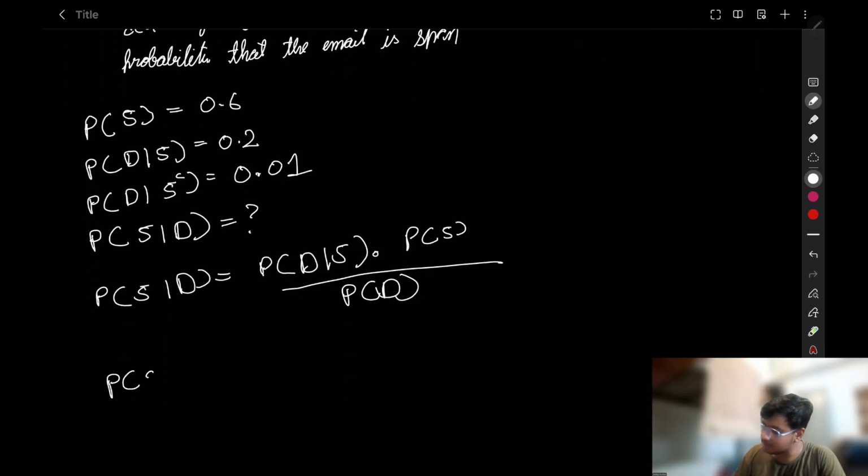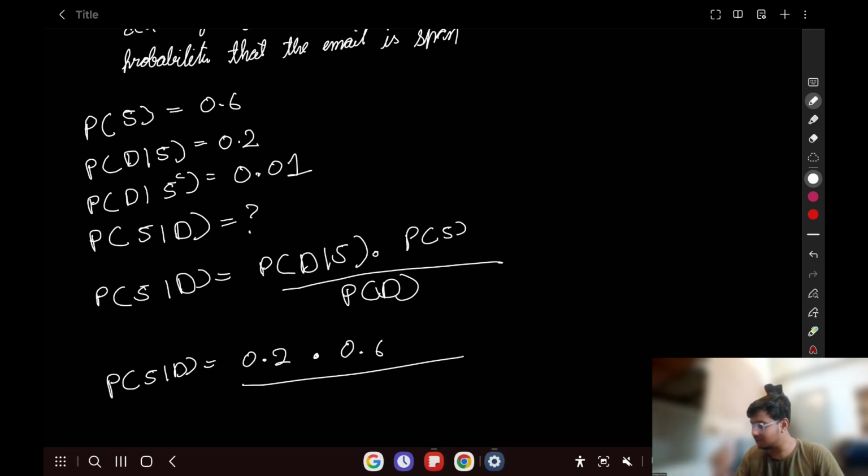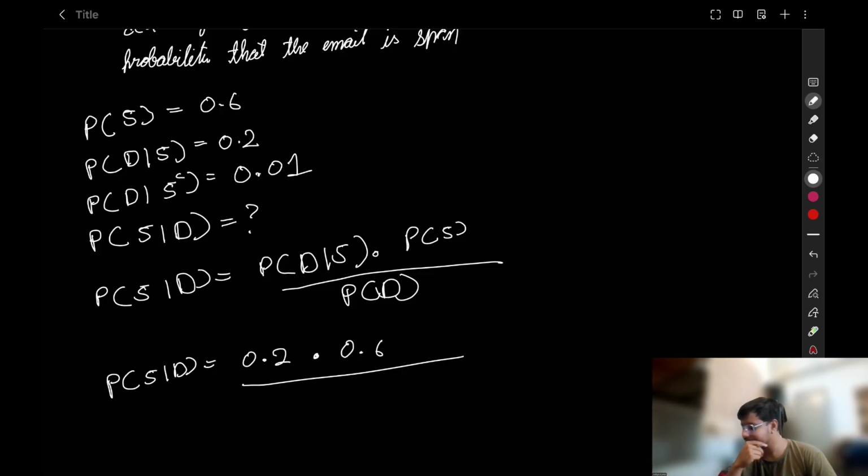Probability of S given D is equal to, what is the probability of D given S? It is 0.2. Multiplied by, what is the probability of S? We have given this detail also in the question itself. Now what is the probability of D? We have not been given the probability of D. There is a twist in this question.